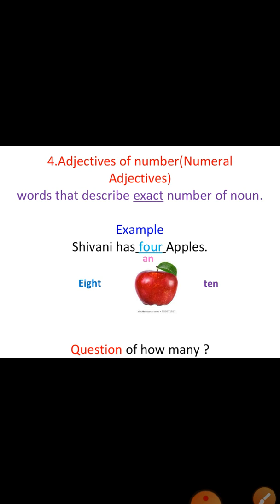Now let us see the next one, adjective of number. This adjective of number will describe the exact number. I told before, the adjective of quantity will not mention the exact amount. Here the number will describe the exact number. For example, Shivani has 4 apples. Suppose she is having only one apple, Shivani has an apple. If she has 10 apples, Shivani has 10 apples or 11 apples or 8 apples. So it answers the question of how many.